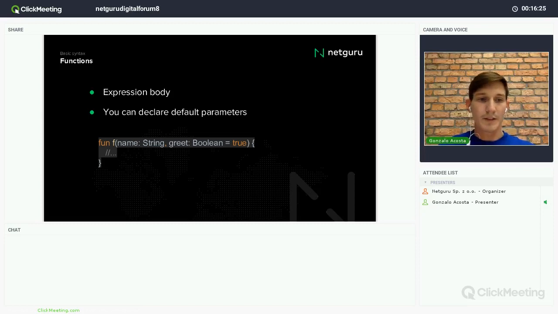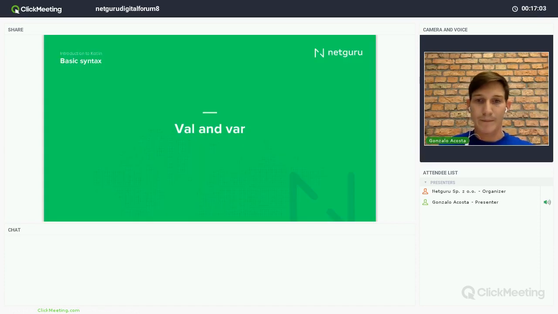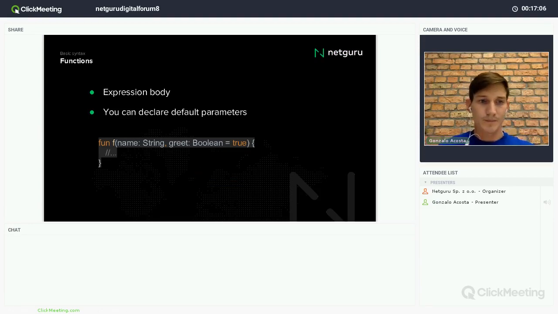Then you can declare default parameters. A default parameter is a parameter that, if you don't indicate anything, will contain a default value. For example, in this case, I have this function f that will receive a name and then greet, that is type Boolean, and by default will be true. If I call f of Gonzalo, for example, my name, by default it will include the true in the greet variable. We'll talk more about it later, don't worry.